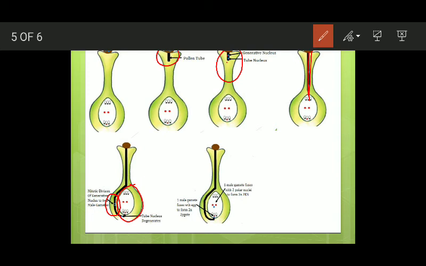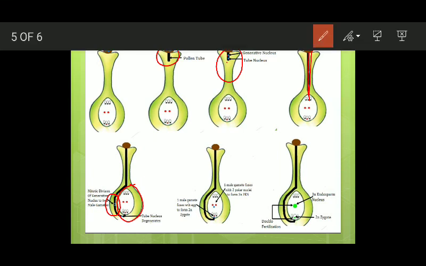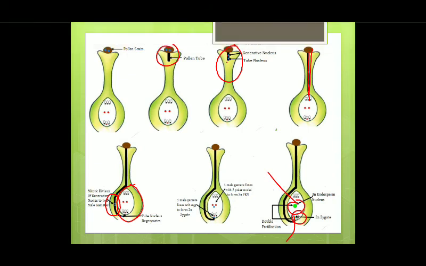All these three nuclei fuse to form the PEN. Here you can see, now you have the PEN, which is a 3N nucleus, and you have the zygote. This zygote will later on form the embryo, and this PEN will result in the formation of endosperm, which is a nutritive tissue for the embryo. So this is all about double fertilization.